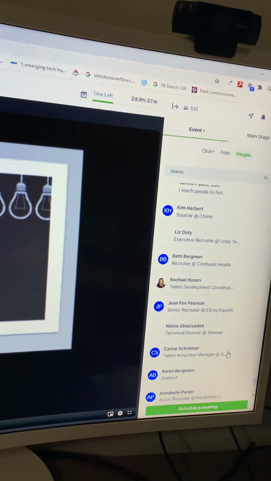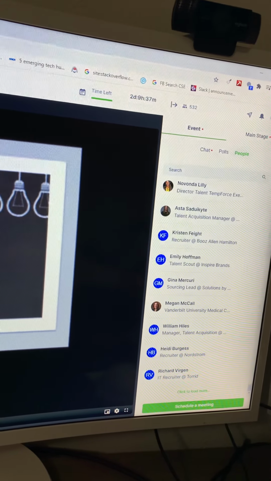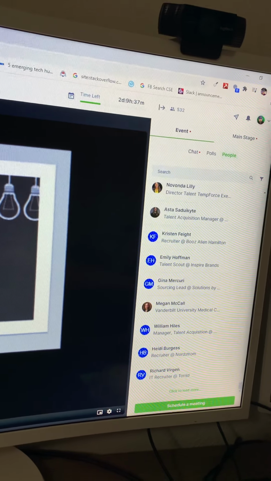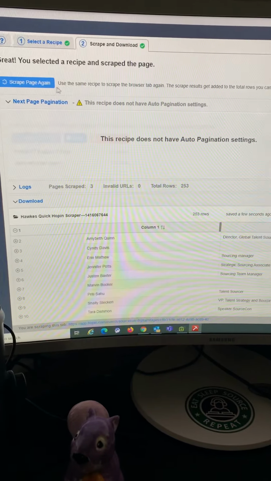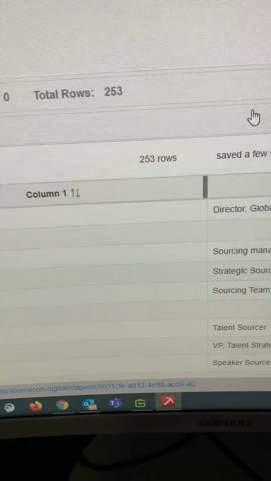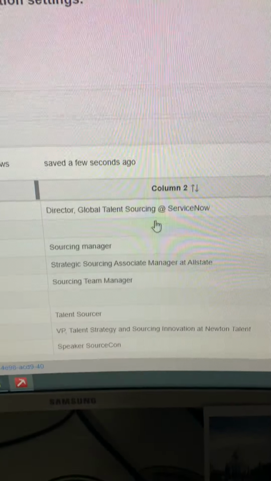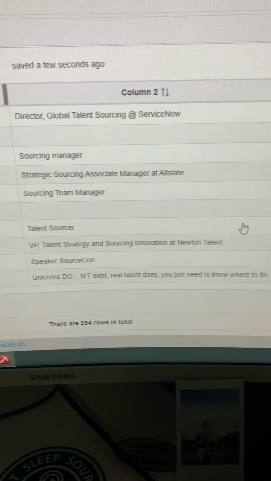But you can go in here. It takes a while. So I am just going to scrape this, see how many people we have here. I'll go do this later, but right now I've got 253 rows of people. I've got their name, I've got their job title. That's enough to go on right now.